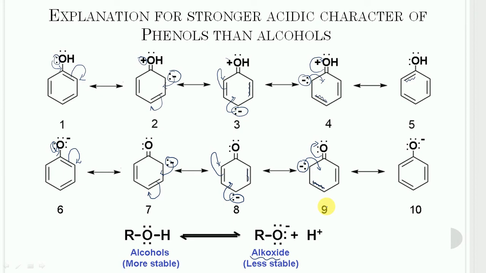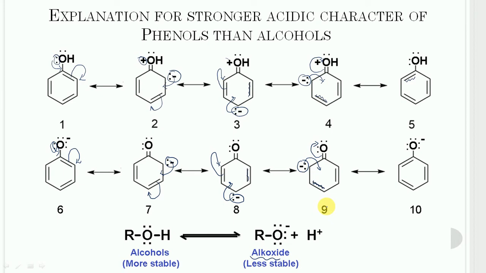Further, alkoxide ion, due to the presence of a formal negative charge on it, has a greater energy, and hence it is less stable than the alcohol molecule. Thus, alcohols have negligible tendency to form the less stable alkoxide ion by releasing protons.